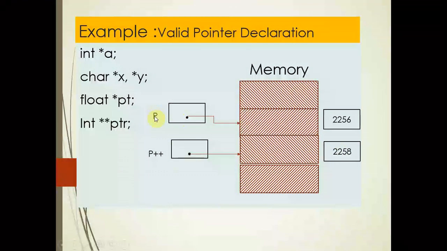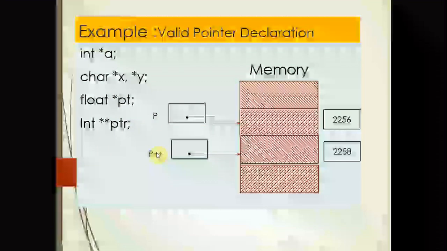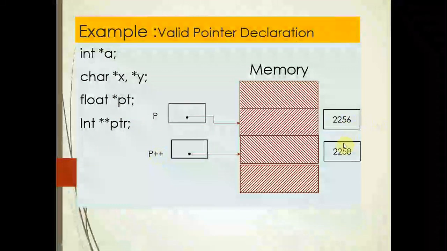Suppose here you have taken pt and you increase this pointer. This is a float type pointer. When you do pt++, the next address will be 2260.